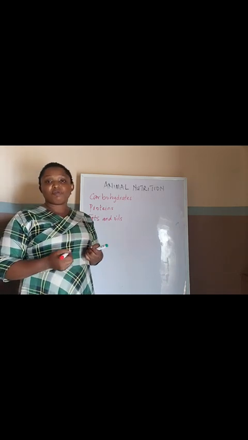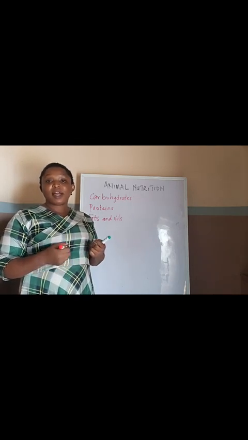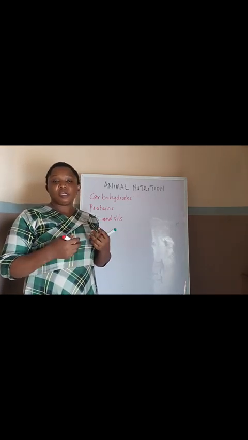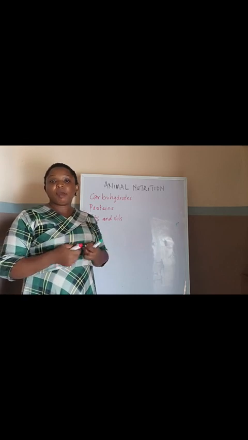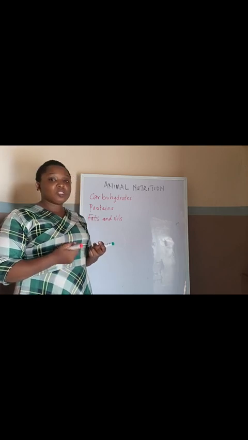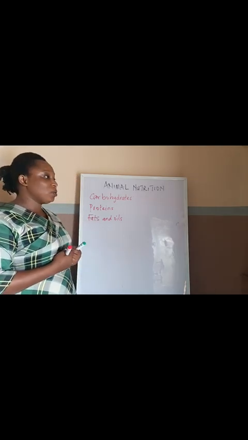So what is the composition of fat and oil? Fat and oil contain carbon, hydrogen, and very little oxygen. Food sources of fats and oils include butter, margarine, palm oil, vegetable oil, groundnut, melon, and so on. All these food sources, when taken, supply fats and oils to the body.